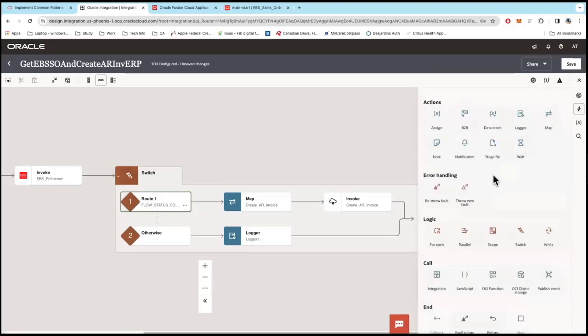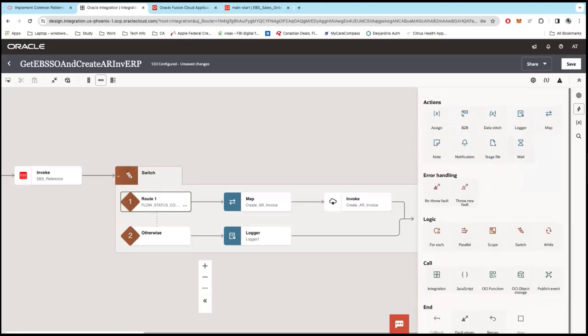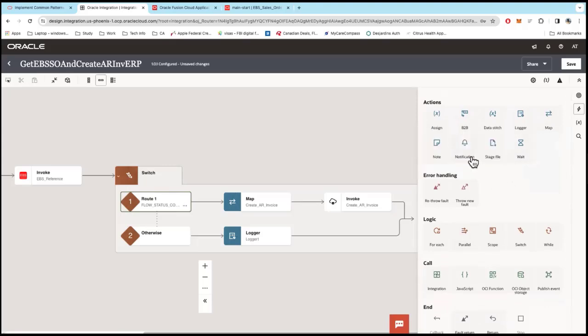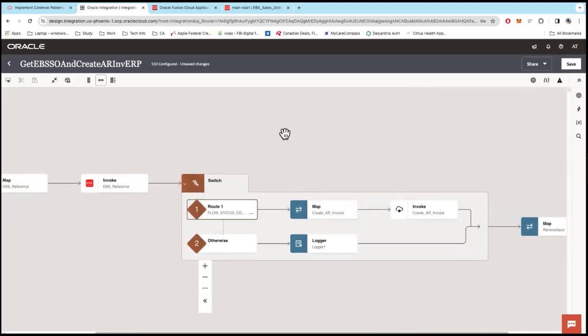The flow control and actions are available in this menu where I picked switch. Basically, that's my if. I can do a while, I can do for each, I can do parallel processing, I can say wait for some time, then do an action. I can set out notifications, I can assign variables. So all sorts of things I can do while I'm trying to design my integration flow.